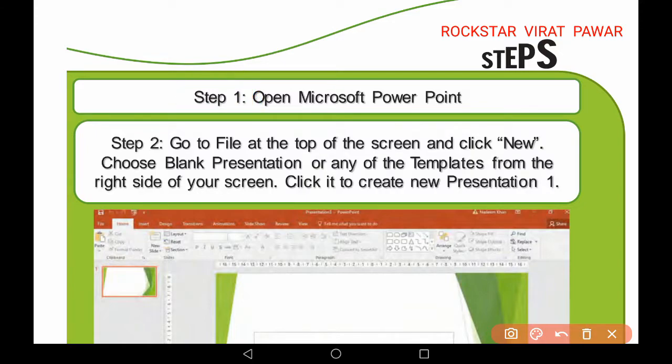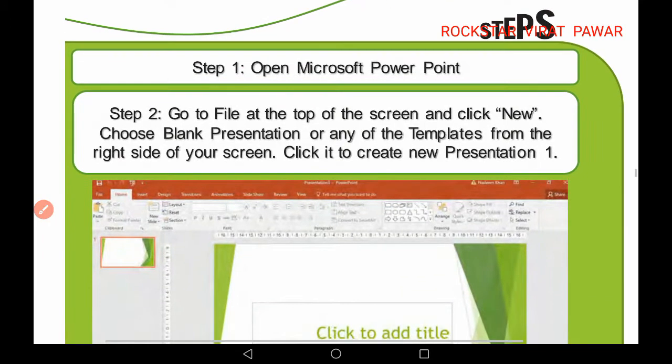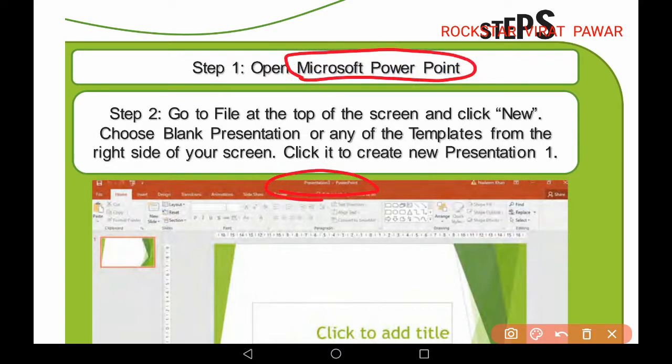Like, see, step 1 is given: open Microsoft PowerPoint. How will you open Microsoft PowerPoint? You will go to the Google Play Store and download the Microsoft PowerPoint presentation app. Like, see, this image will be seen on your mobile, and you have to download the Microsoft PowerPoint app. For the login purpose, they will ask you for your email or phone number.